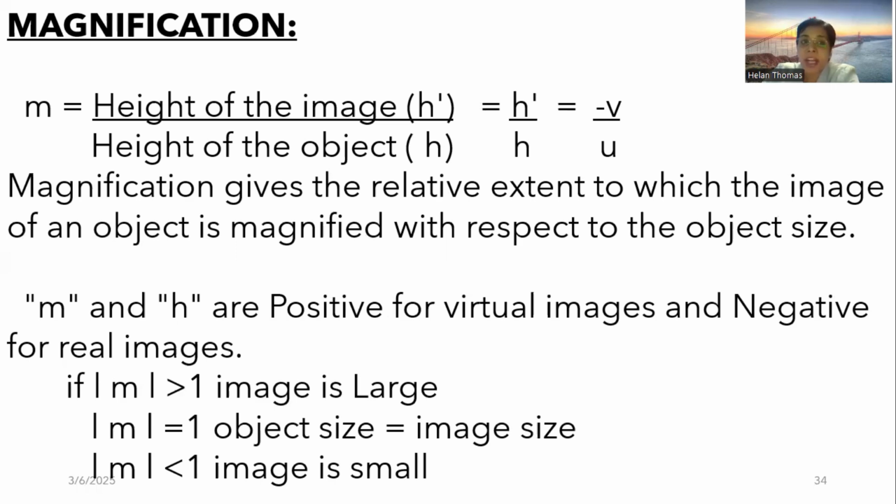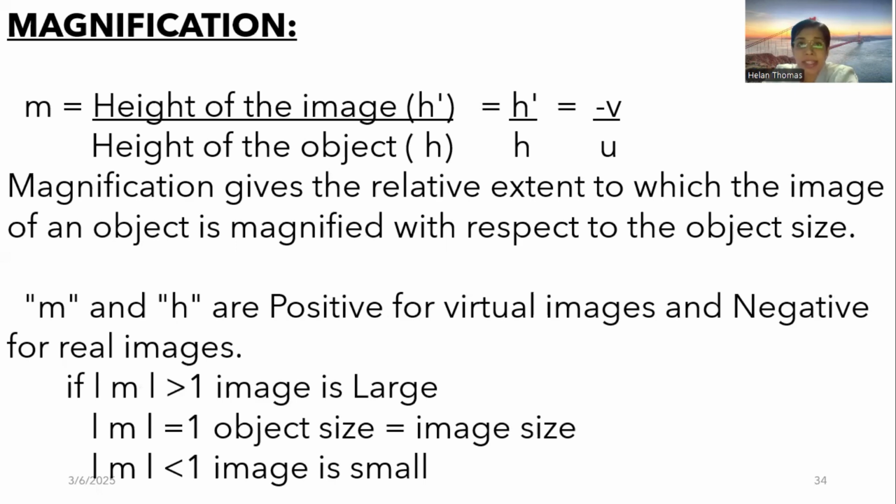That's why we say it is the relative extent to which the image of an object is magnified. So in that case, we'll say 10 is the magnification.